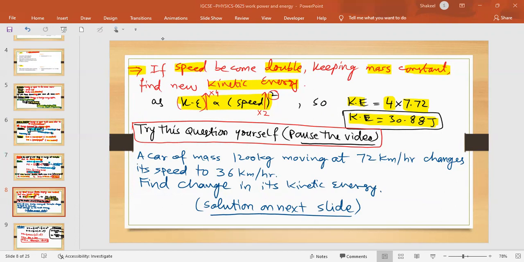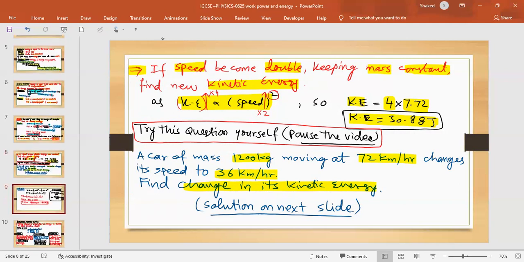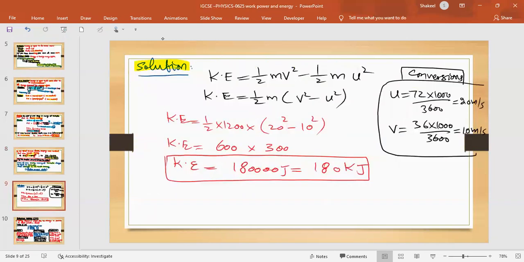Okay, so a car of mass 1,200 kilogram moving at 72 kilometer per hour changes its speed to 36 kilometer per hour. So you have to find the change in its kinetic energy, right? So pause the video and solve it yourself. The solution is on the next slide. Once you're done, play the video to look at the solution. Remember, mass is in kilogram. The speed was 72 kilometer per hour and then it changed to 36. Of course, speed decreases, kinetic energy decreases, but how much is the change? So let's see the solution.